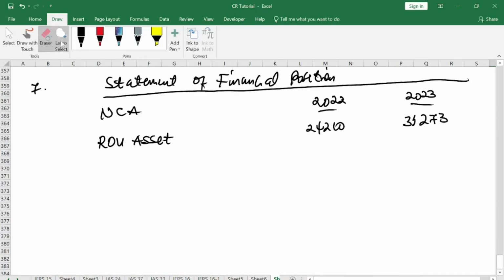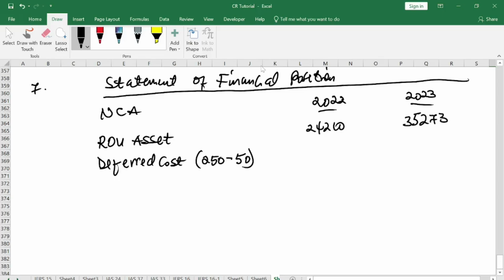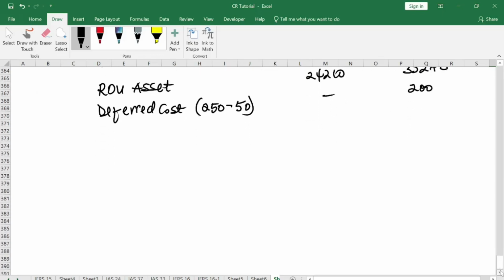Because we have costs associated with the asset that we sublease, it will affect the right of use of assets. So we call it deferred costs here. And this cost is 250. We've already paid 50. So the rest will come to us under 2023. So it will come in 200. So that is it about that.